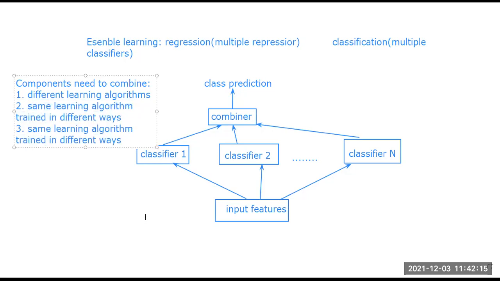We can use different learning algorithms, or we can use the same learning algorithm trained in different ways, or we can use the same learning algorithm trained in the same way. These are the three components that need to be combined into the combiner part of this ensemble learning view.